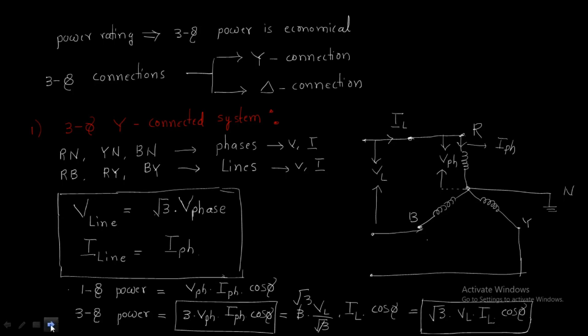Now we will move on to the next three phase connection, the three phase delta connected system.